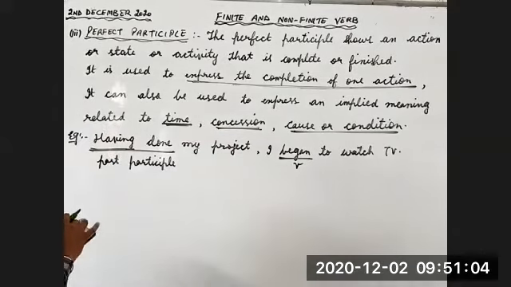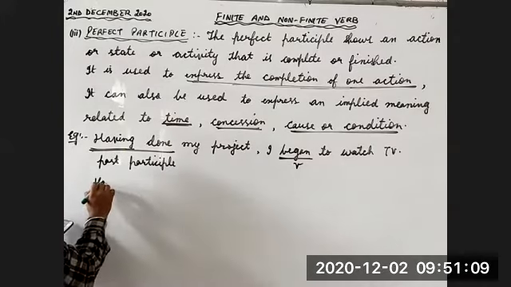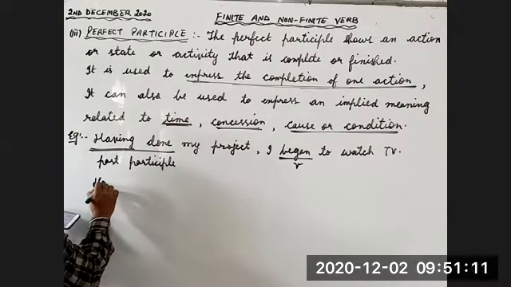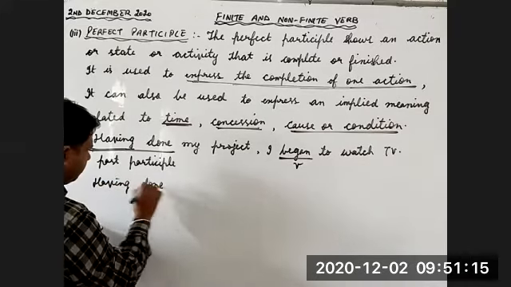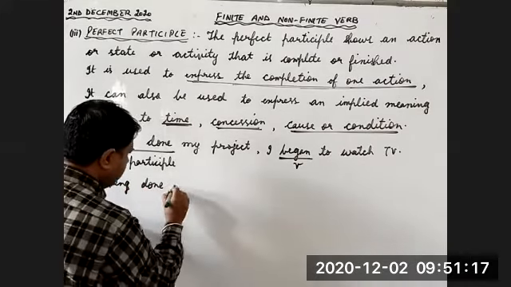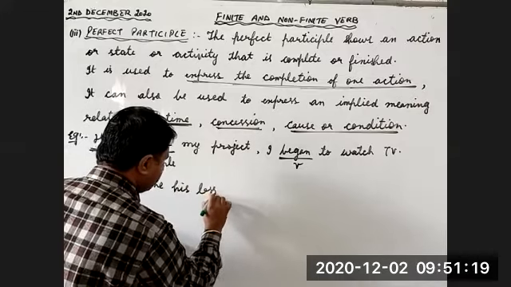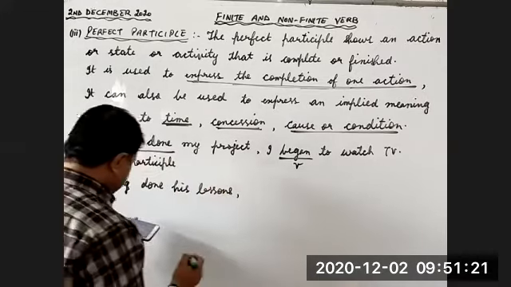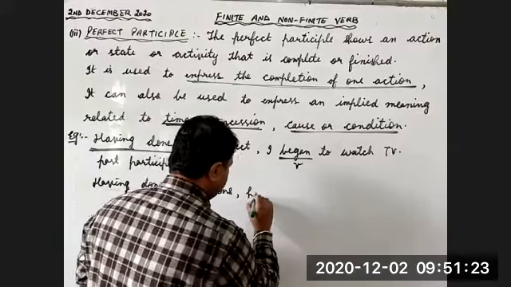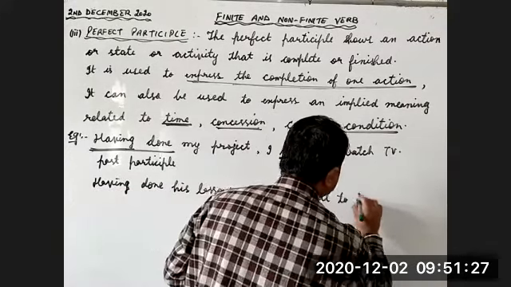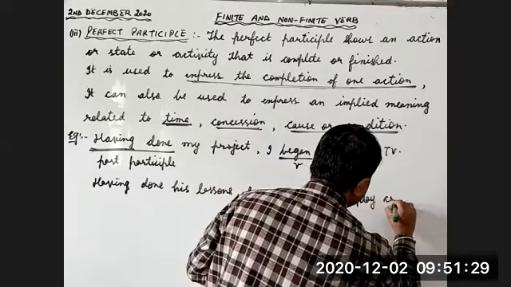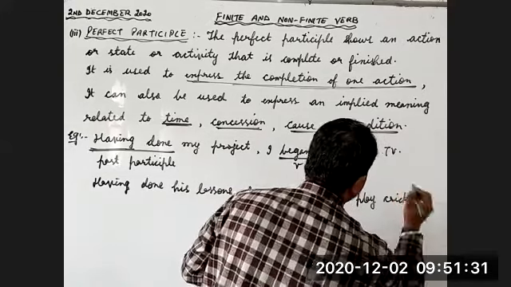Second example, having done his lessons, he went out to play cricket.